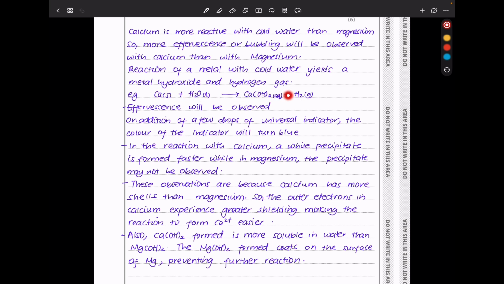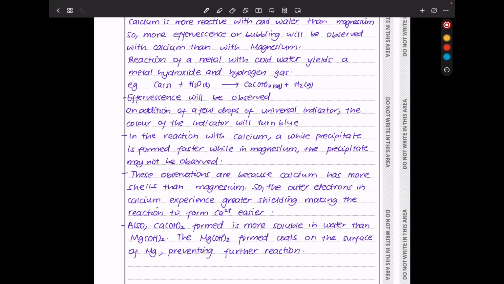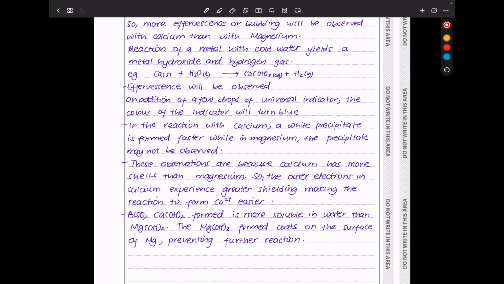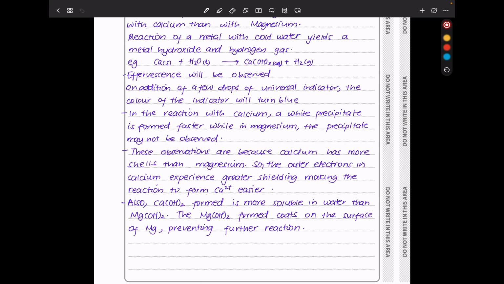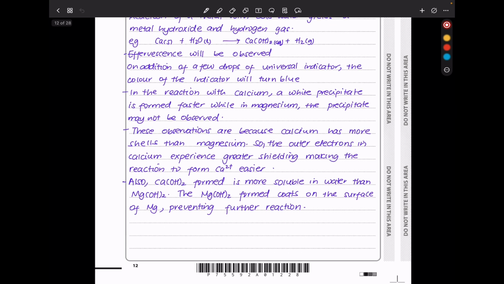According to this equation, we can see a reaction between calcium and water. Effervescence will be observed, and that is because gas is going to be produced. So on addition of a few drops of universal indicator, the color of the indicator will turn blue. In the reaction with calcium, a white precipitate is formed faster, while in magnesium, the precipitate may not be observed.